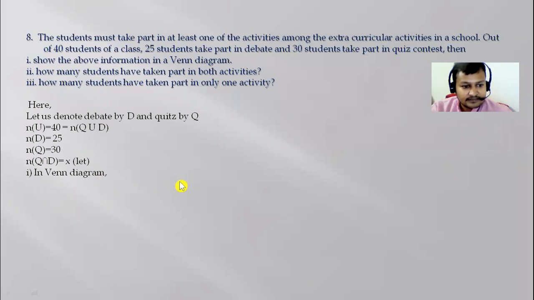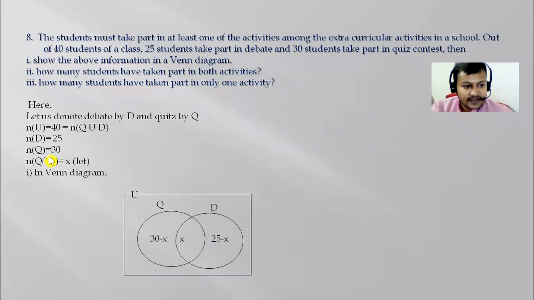Now at first represent it in Venn diagram. X is in common region. You X यहाँबाट लेखेको X and Q who take part in quiz contest total is 30. Out of 30, X comes in common region. Common region मा भएको X लाई यहाँबाट माइनस गर्नु पर्यो. Similarly, out of total 25 of debate, X comes in common region, so we have to subtract it. And there is no complement. यो question मा complement छैन, so we don't have to write anything outside of Q and D. Q र D भन्दा बाहिर केही पनि लेख्नु परेन.